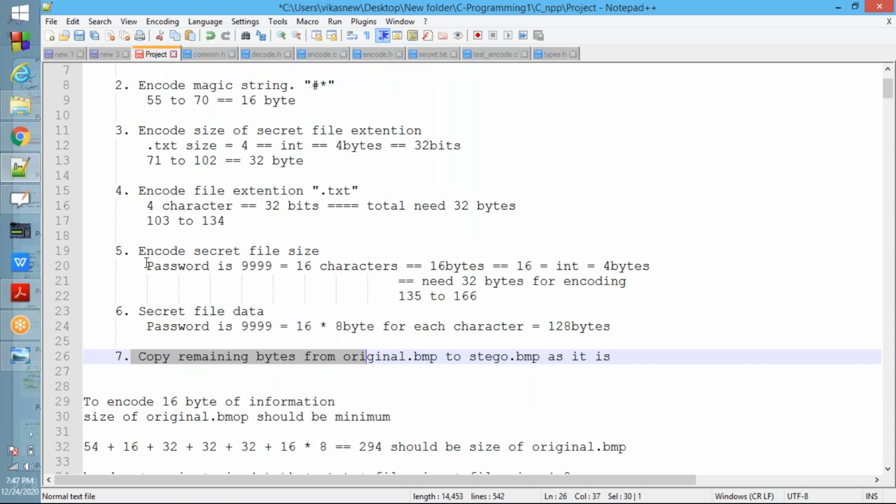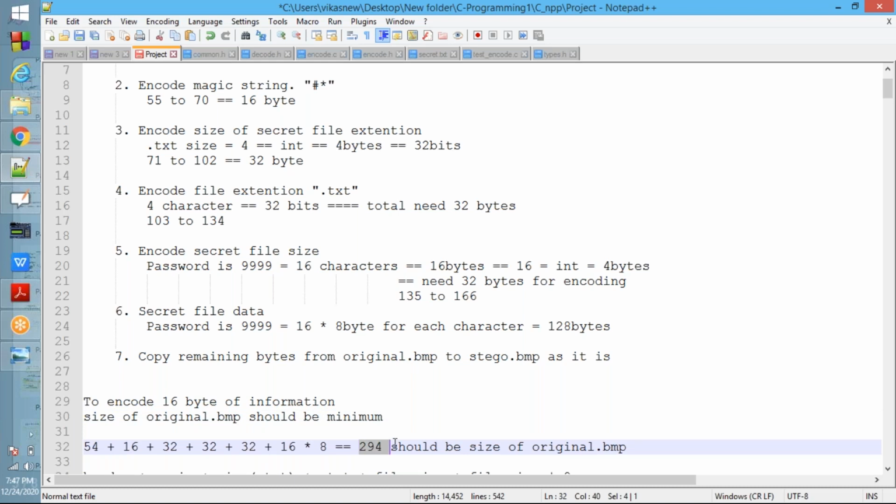Now we are encoding 16 characters. To encode 16 bytes of information, the size of original.bmp should be a minimum of 294 bytes.